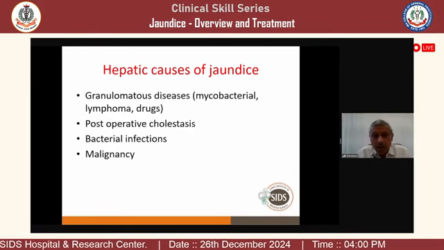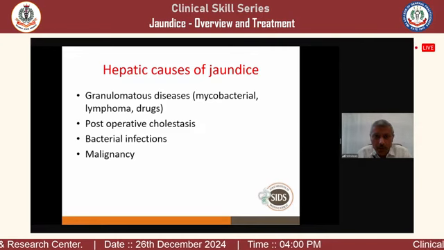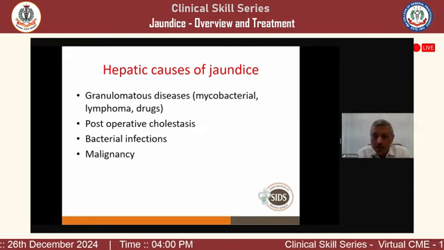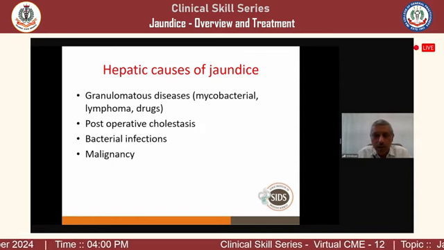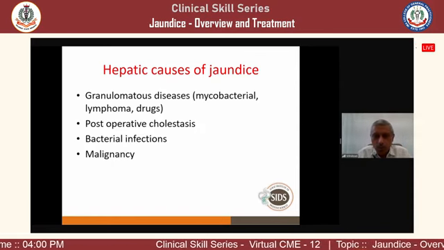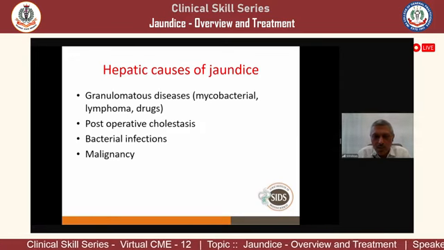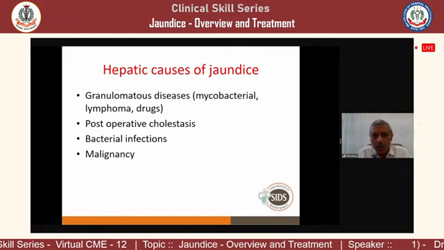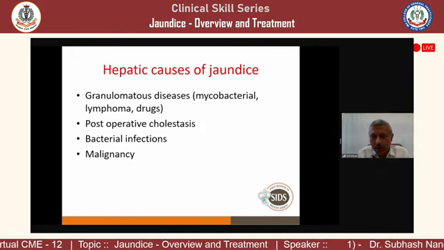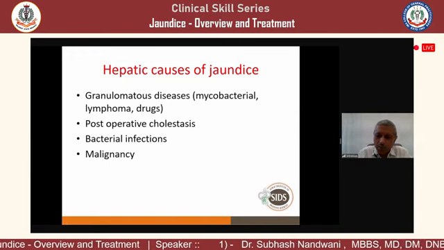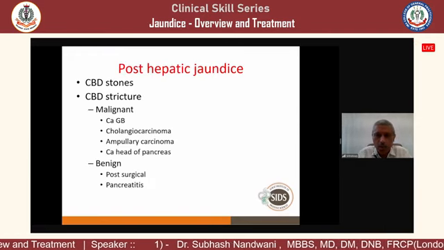So granulomatous diseases, mycobacteria, lymphoma, drugs, post-operative cholestasis, various bacterial infections anywhere, not in the liver, anywhere. Say even in pneumonia, or say in the leg suppose there is a big abscess and severe sepsis is there, that also can lead to jaundice. So infection anywhere in the body can lead to jaundice. Then malignancy in the liver, which can be primary or secondary.